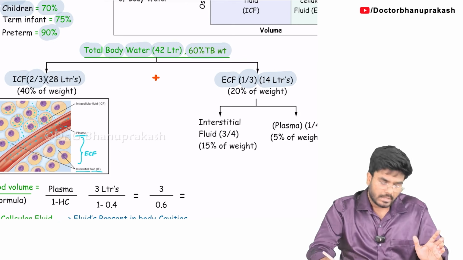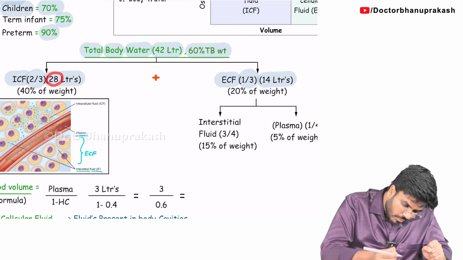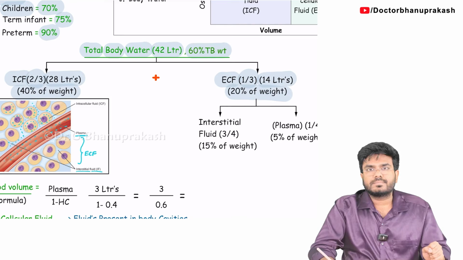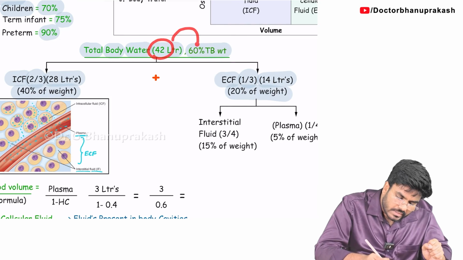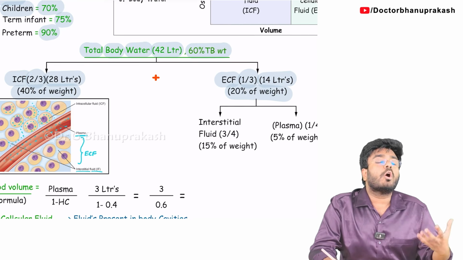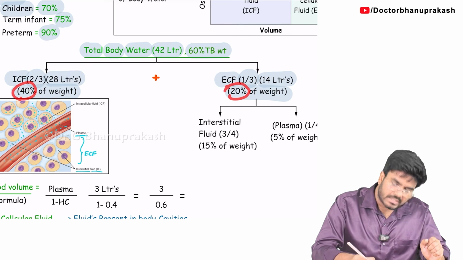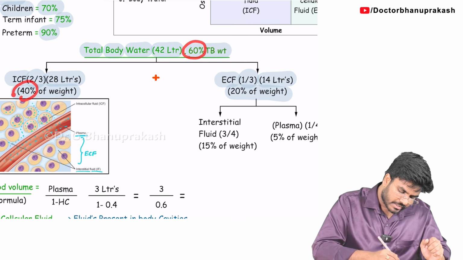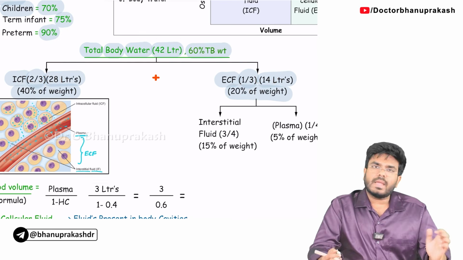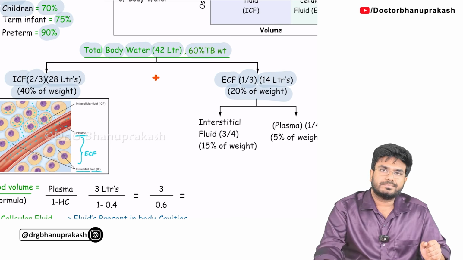Now this 28 liters contributes to 40% of the body weight. This 14 liters contributes to only 20% of the body weight. Total body water contributes to 60% of the body weight. If they ask only about the intracellular fluids, they contribute 40% of your body weight. Extracellular fluids, 20%. 40 plus 20 is 60. 28 plus 14 is 42. Understand? So yes, intracellular fluids are always more.